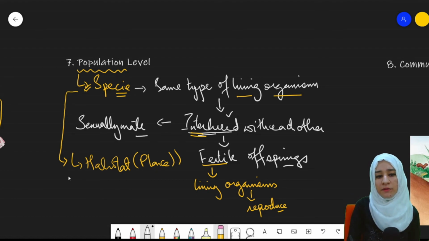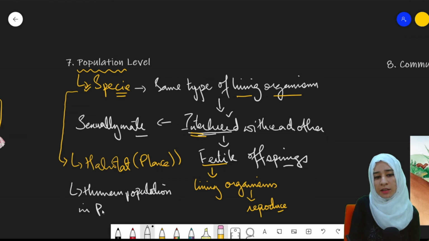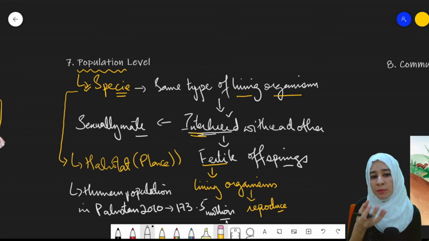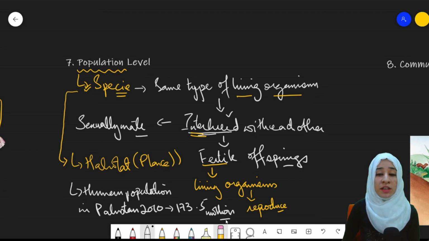A common example I will give is the human population in Pakistan. In Pakistan, in 2010, suppose, it was 173.5 million. Okay? This was the human population in Pakistan in 2010. So this makes up the population level: same species living together in a habitat at the same time. The timing needs to be same. This will make up the population.